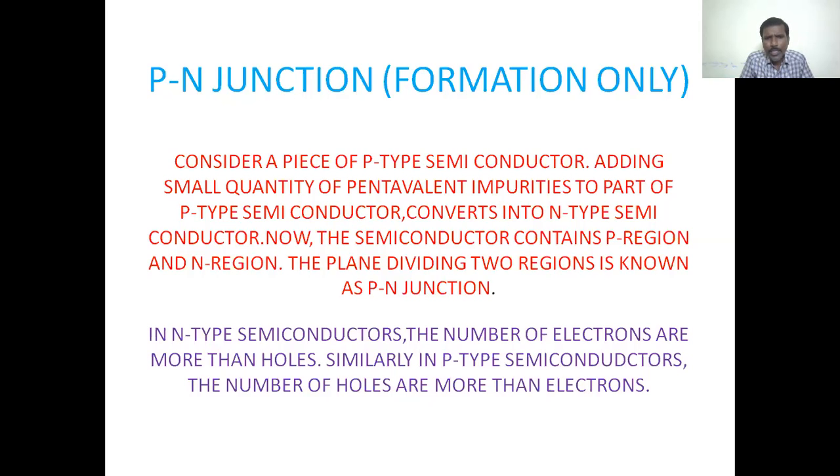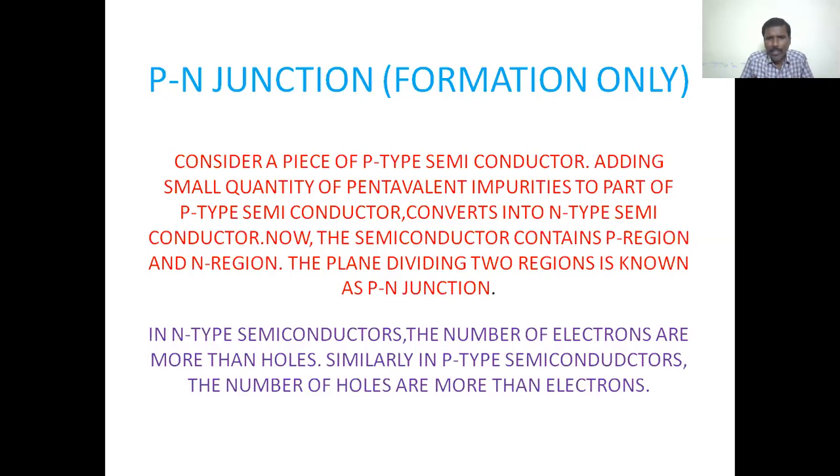Adding a small quantity of pentavalent impurity to part of the p-type semiconductor converts it into n-type semiconductor. That is nothing but how we form a PN junction. Now the semiconductor contains a p region as well as an n region.